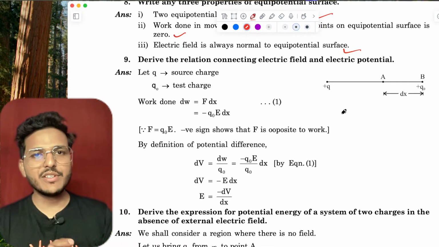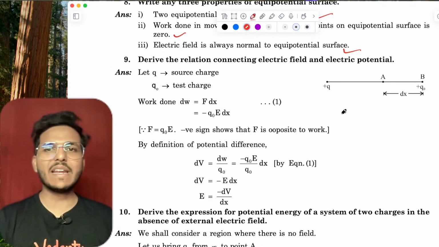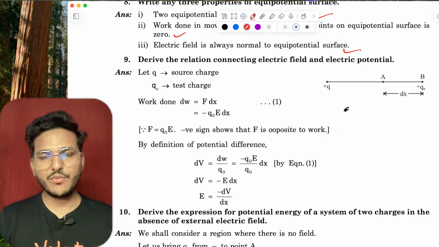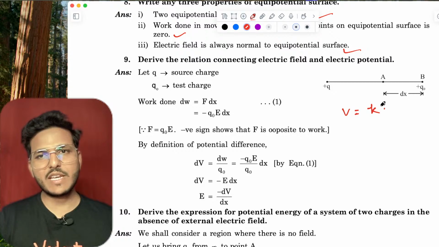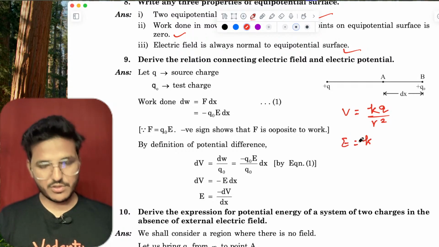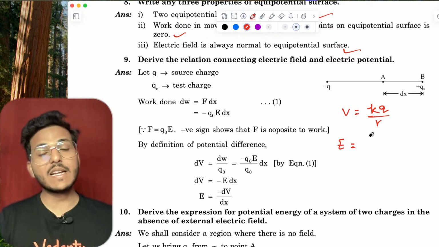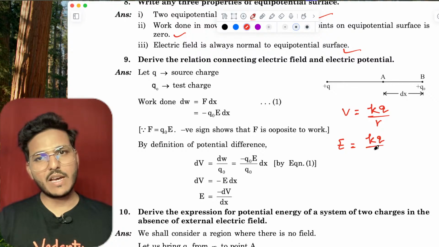Derive the relation connecting electric field and electric potential. You have to derive it. V equals KQ upon R, and E equals KQ upon R square.